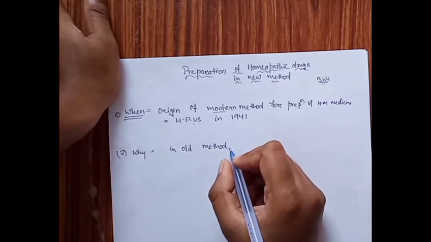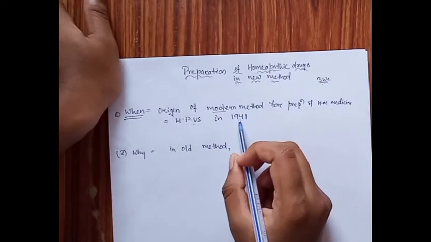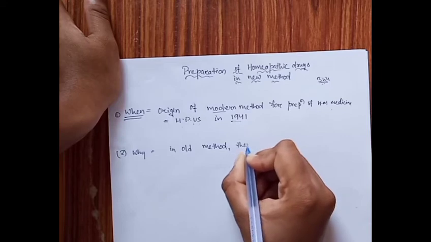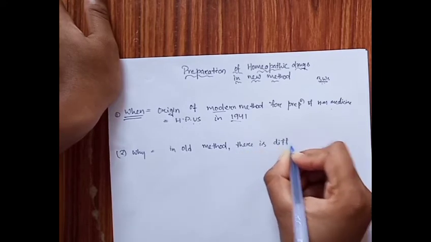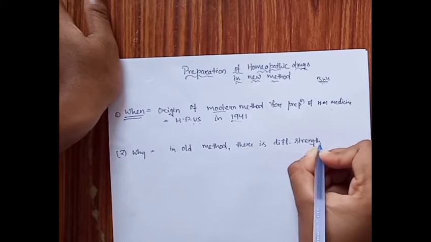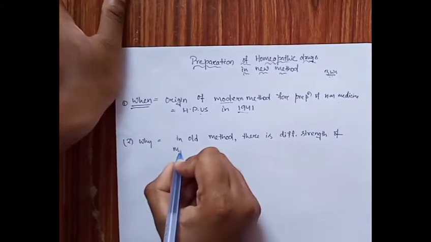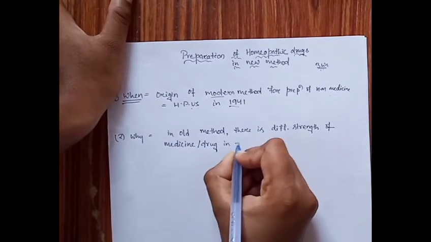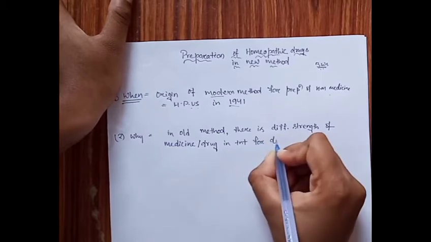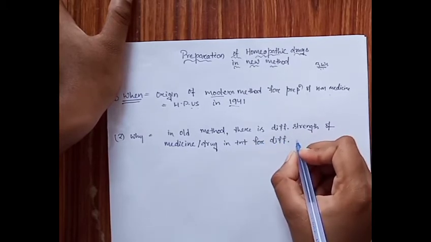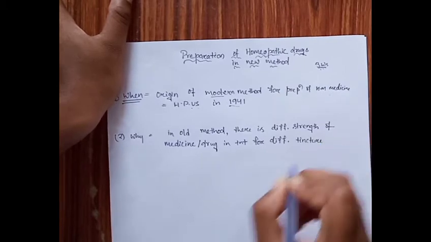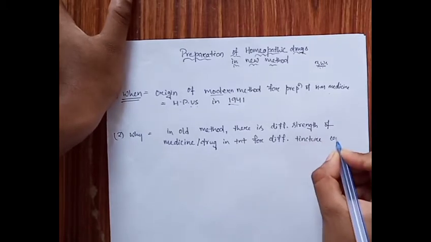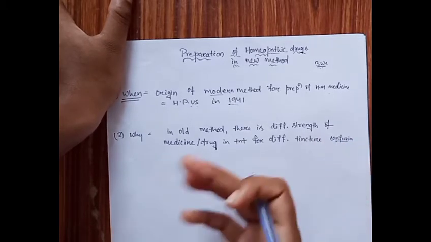Old method means the method which was present before this method originated. In the old method, there are different strengths of medicine or drug for different tinctures or solutions, or for different drugs. But this causes a lot of confusion for homeopaths preparing homeopathic medicine.